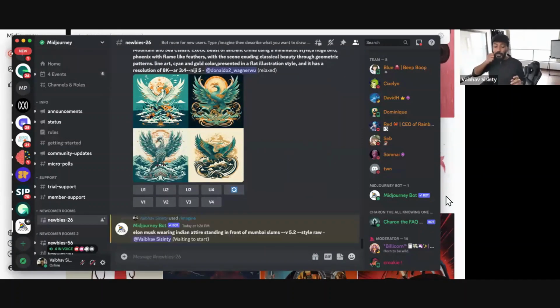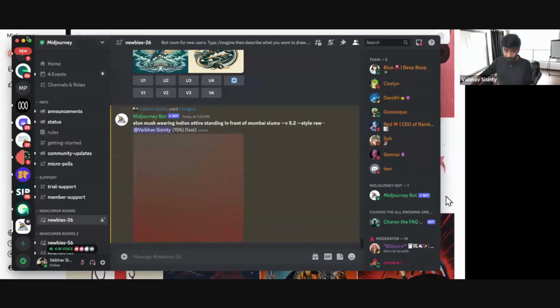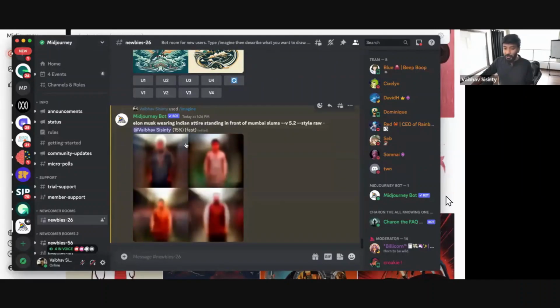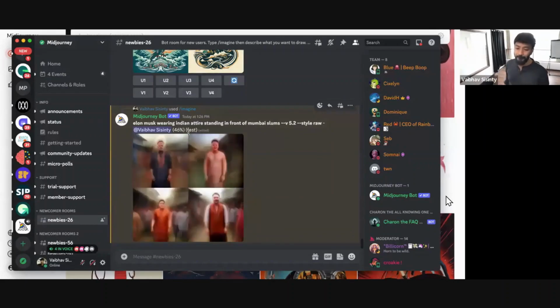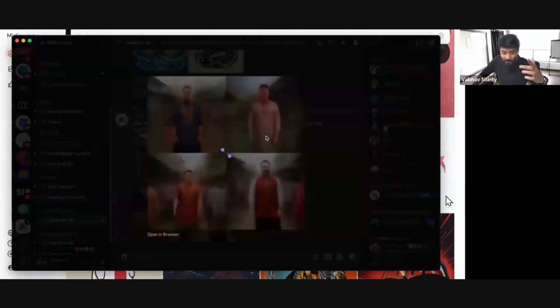However you want to explain exactly what you want, AI will do its magic and generate an image that suits it. You can see it's waiting to start, and it will start generating for you in just some time. It has started to generate, 15% fast. It will slowly show images for you. You can see Elon Musk already kind of popping up. It's not clear yet because AI is working on the go.